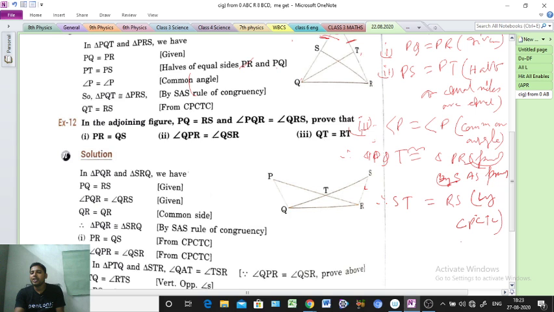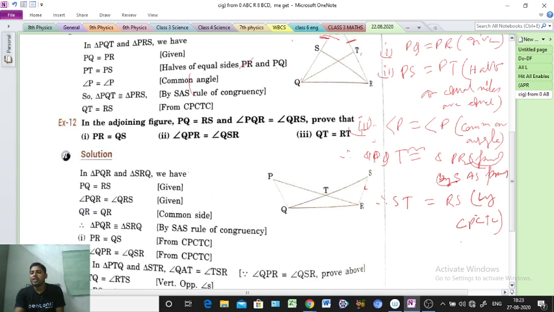Okay, clear? So two conditions are already ready. See point number 3 here: one common side we are getting. Which common side, sir? QR is the common side. Just write it.